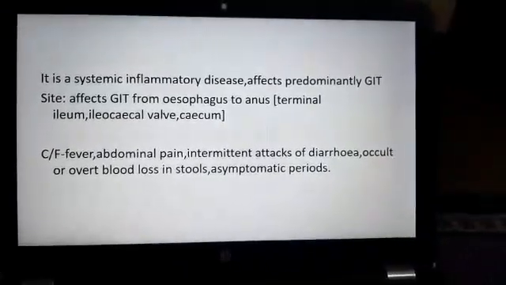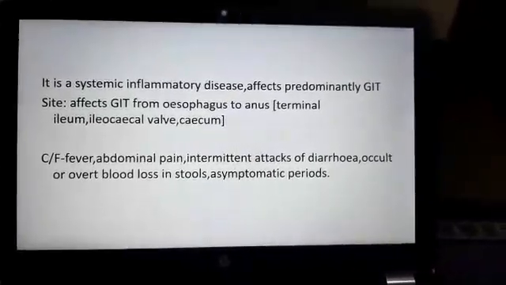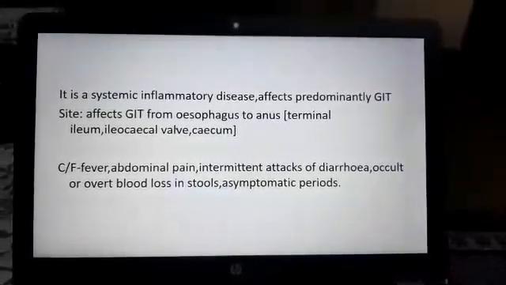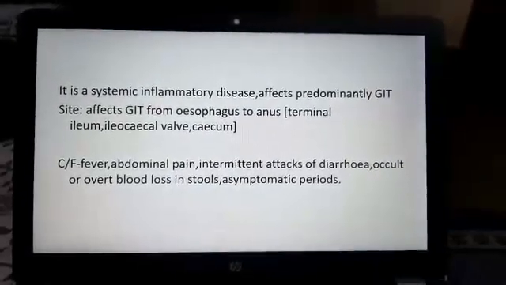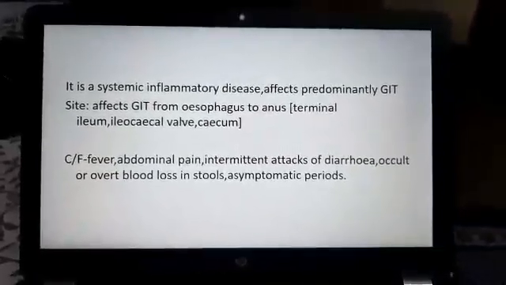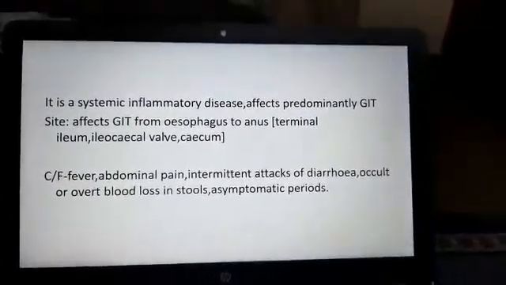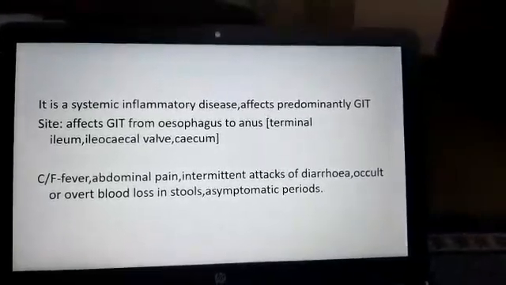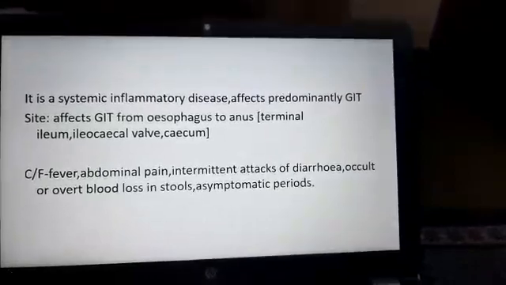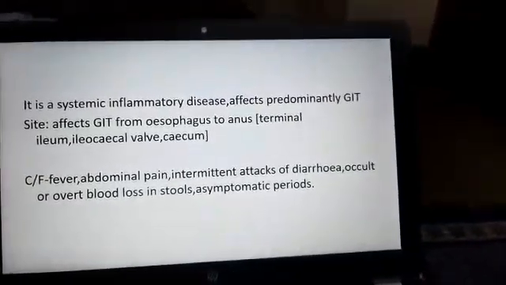The clinical features are fever, abdominal pain, intermittent attacks of diarrhea, occult or overt blood loss in stools, and in between there will be asymptomatic intervals. The patient will have all the symptoms and suddenly he will be asymptomatic. Then again he will develop symptoms. So this is a systemic inflammatory disease. Other than the GI tract, it will affect other systems also, but predominantly it affects the GI tract and involves the entire GIT starting from the esophagus to the anus, can involve anywhere.